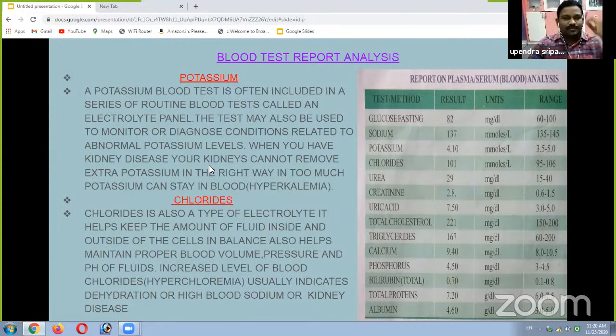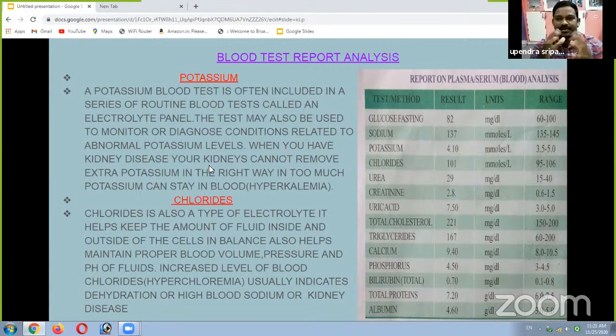When you have kidney disease, your kidneys cannot remove extra potassium in the right way, and too much potassium can stay in our blood. If the potassium level is higher than the normal level, it causes hyperkalemia, a disease of high potassium. If potassium levels are low, that is also a disease known as hypokalemia.